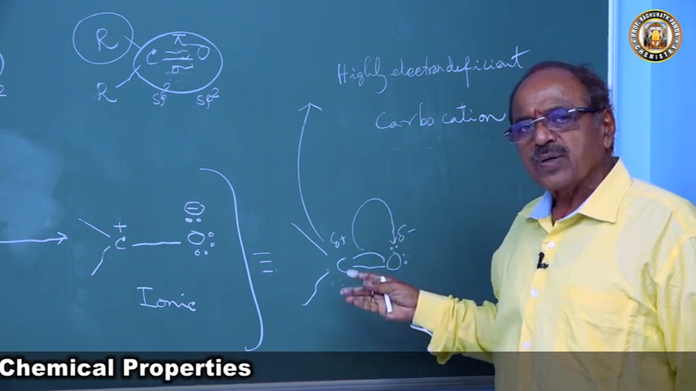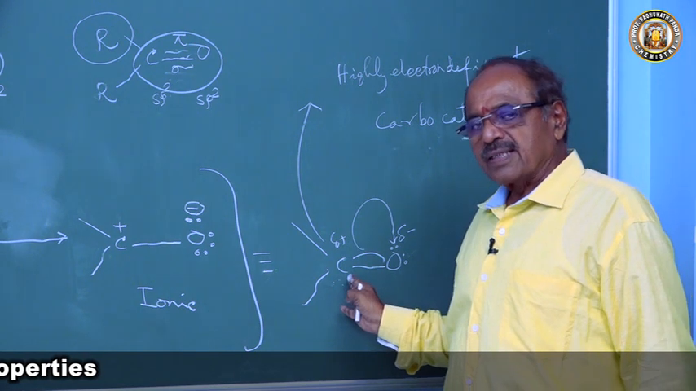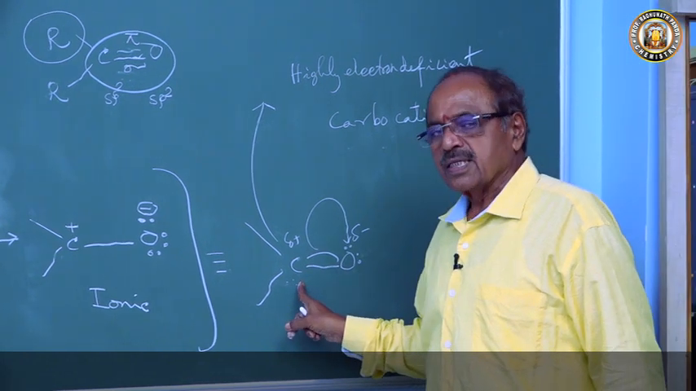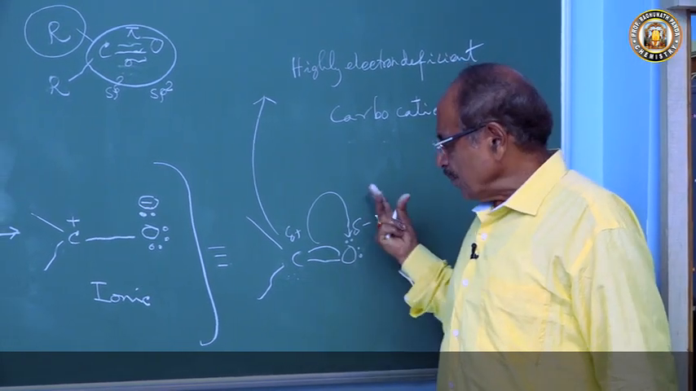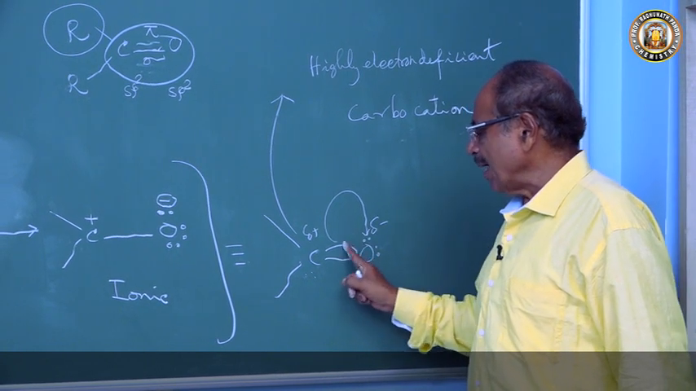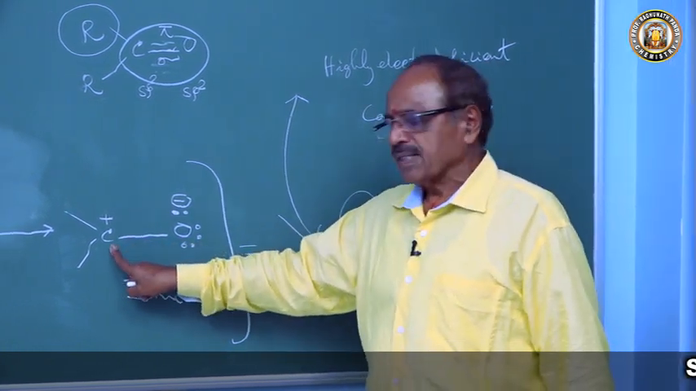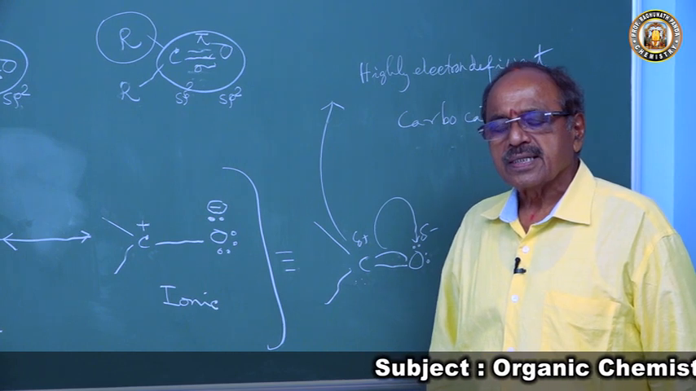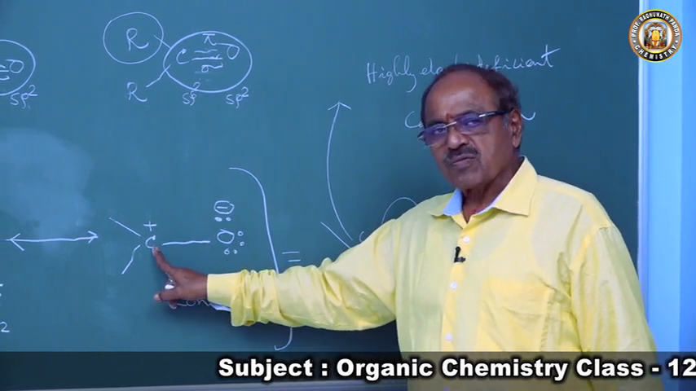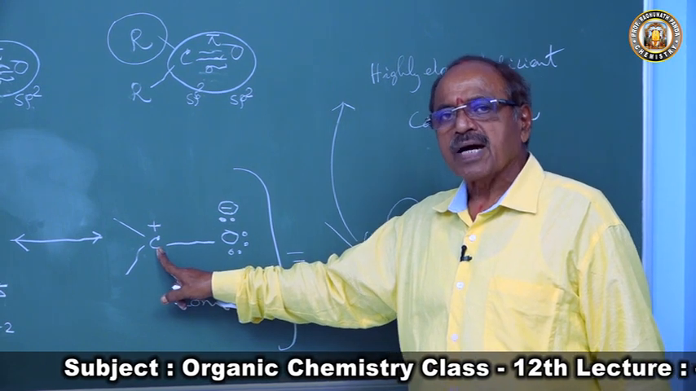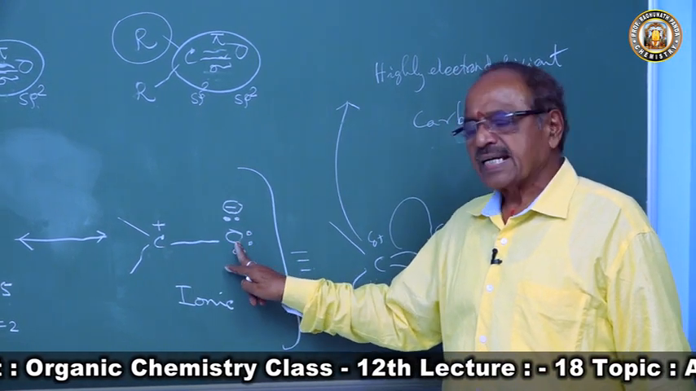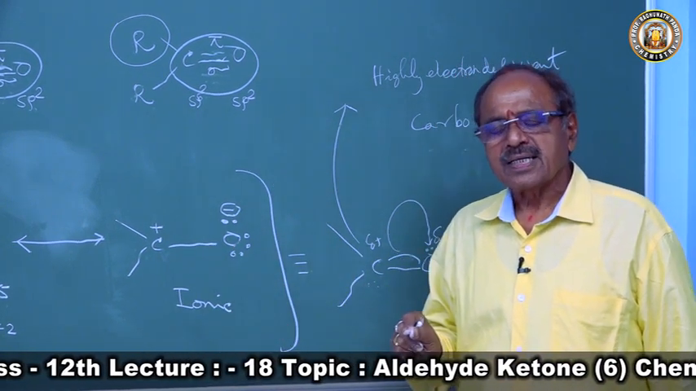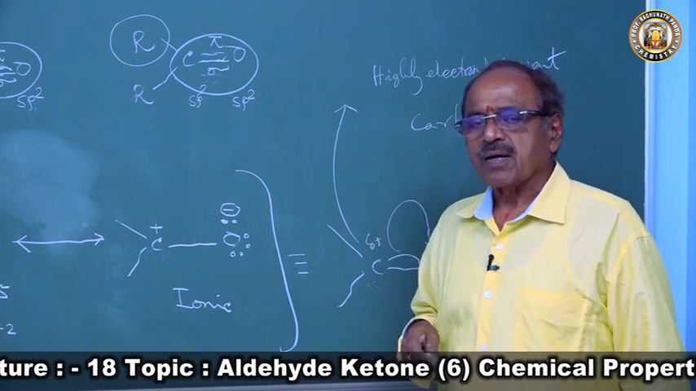That means it has a tendency to attract a nucleophile, a negative unshared pair of electrons or a negative charge, towards it, and the positive part will be attached to this. So the pi bond will break, cleavage of the pi bond will take place, and the negative part of a molecule will be added to the carbonium carbon, and the positive part will be added to oxygen. Hence the carbonyl group induces addition reactions in carbonyl compounds.